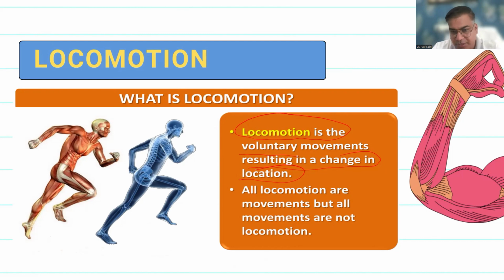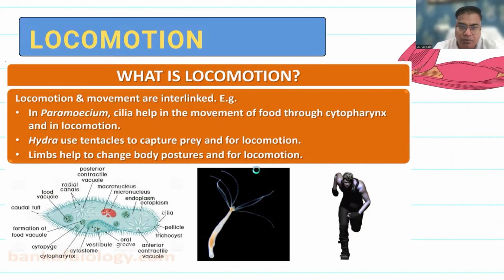So in a summarized way, we can say that all locomotions are movements, but all movements are not locomotion, because some specific movements are responsible for locomotion. Both locomotion and movements are interlinked. Both are dependent on each other.